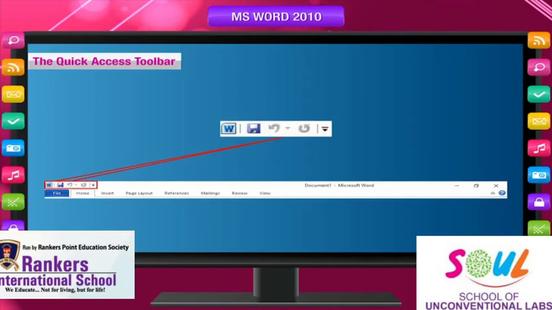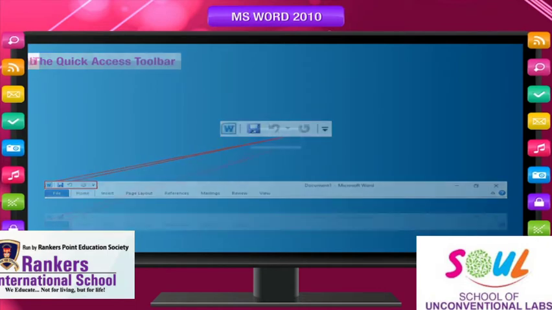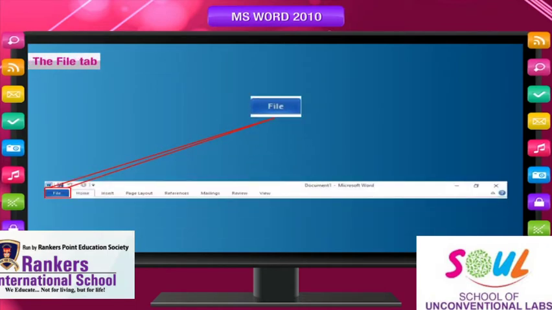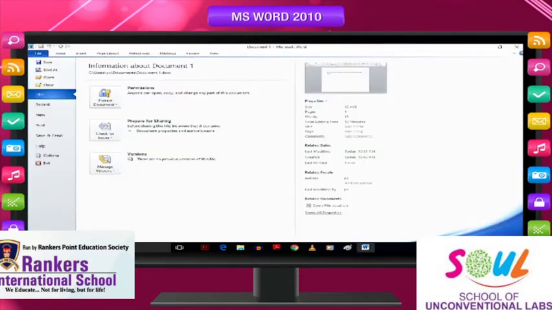It contains a set of commands that are independent of the tab that is currently displayed. You can add buttons that represent commands to the Quick Access toolbar. The File tab. The new design in Microsoft Office 2010 includes the File tab, replacing the Microsoft Office button included in Microsoft Office 2007. When you click the File tab, you will see the same basic commands available in earlier releases of Microsoft Office, such as to open, save, print, etc.